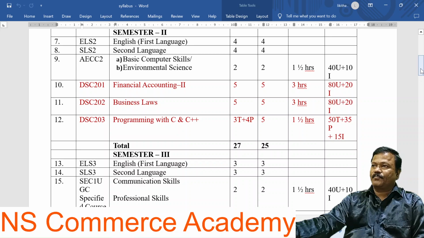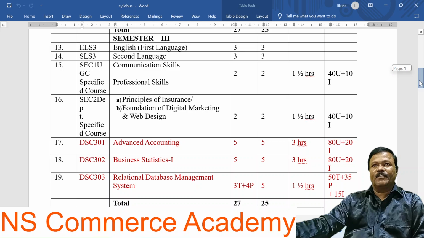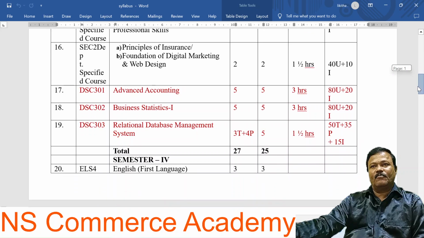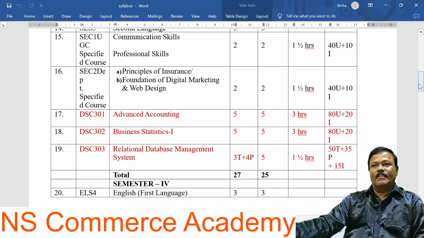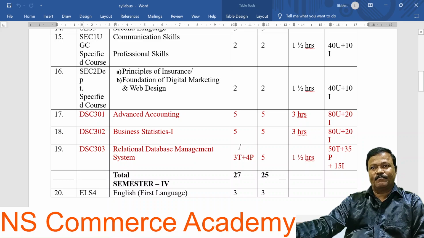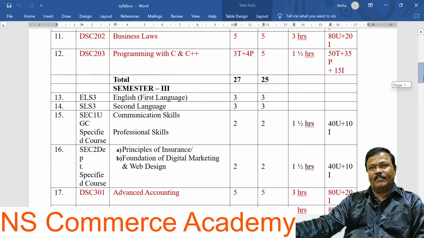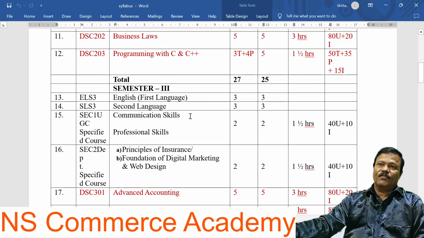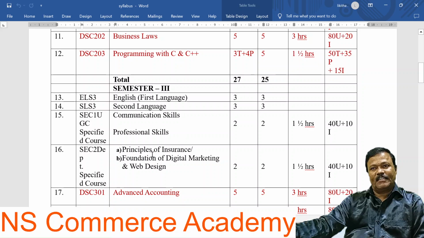And coming to the third semester. Under the third semester, the core subjects are DSC 301 Advanced Accounting, DSC 302 Business Statistics 1, DSC 303 Relational Database Management System. Along with these subjects, as usual, we have the first language English, second language, and SEC number one: communication skills, professional skills; SEC number two: principles of insurance and fundamentals of digital marketing and web design.